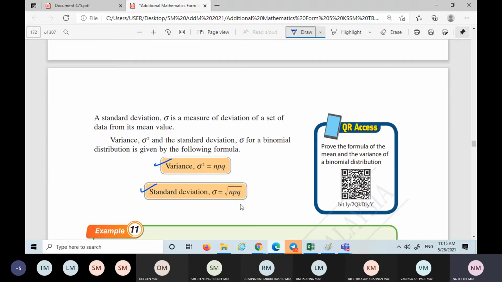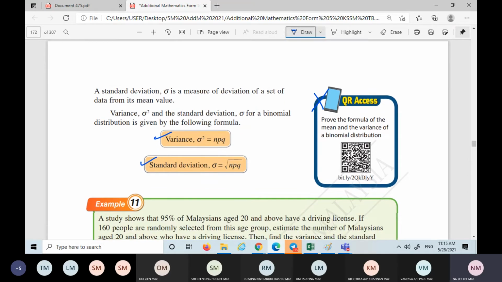So all this you got to memorize. This one, if you want, you can go and see it, but this is very, very difficult. The explanation there is like university level, so forget about it.